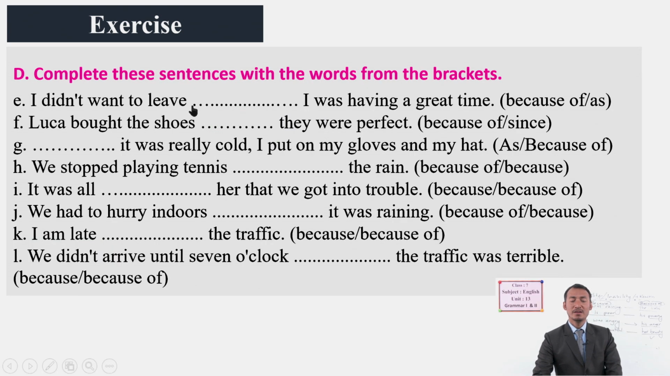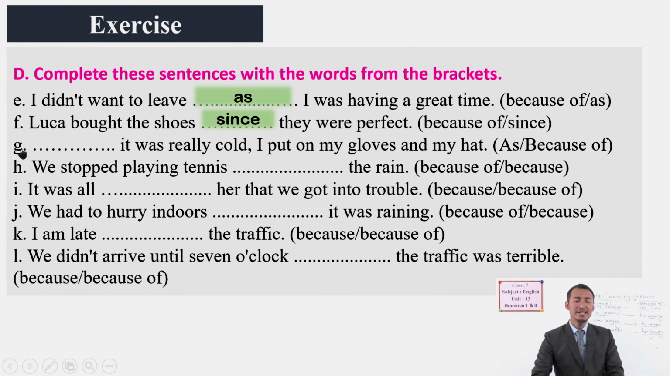Now we have a few more sentences to complete from exercise D. Here from E we have because of and as for choice. I didn't want to leave. I was having a great time. So here this is a clause, so we have as as the correct connective here. Luca bought the shoes. They were perfect. Here we have because of and since. Since is similar to because and it requires a clause, and yes, it's a clause here, so we use since.